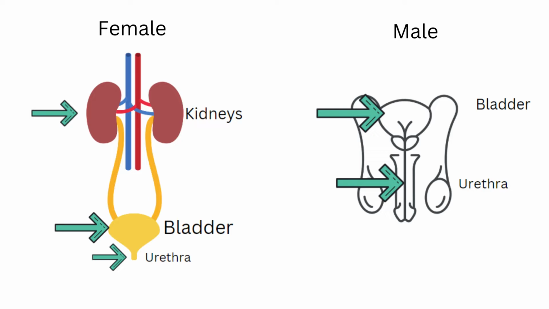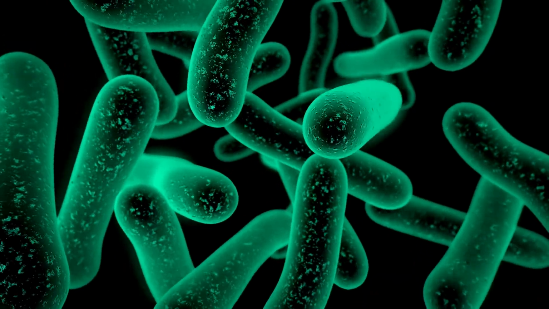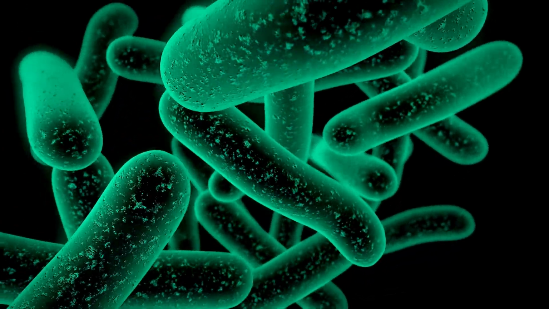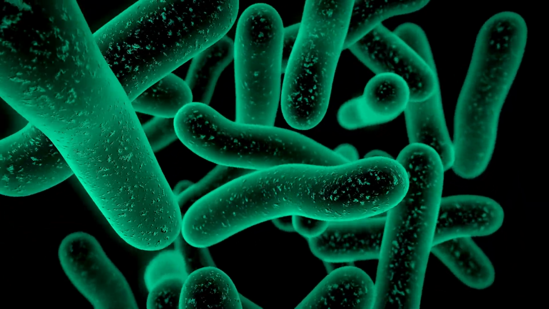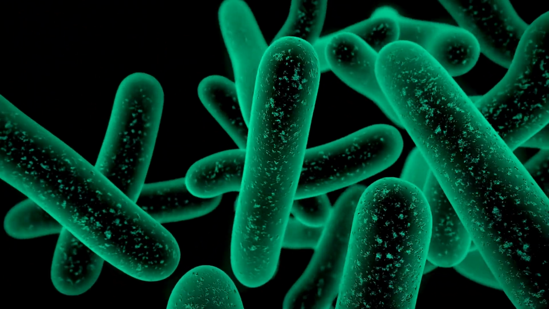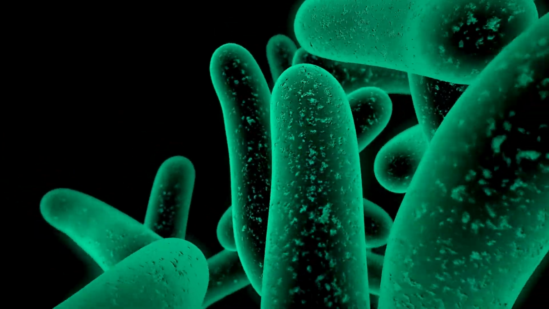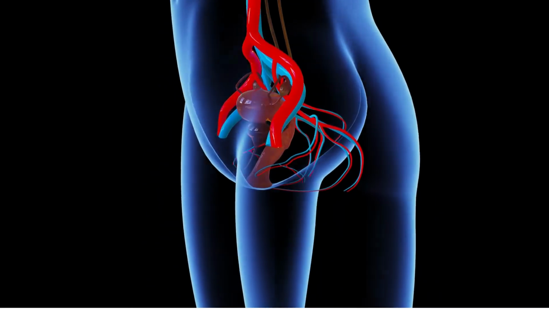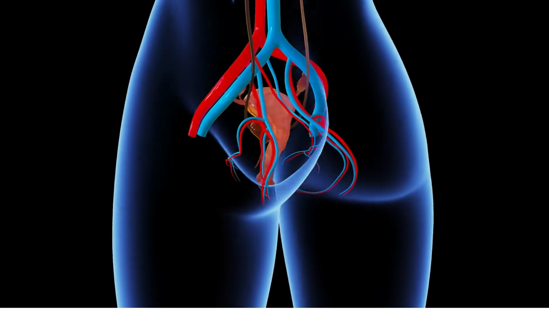Women are at a higher risk of UTI because of the female anatomy. Their urethra is close to the anus. And also, the urethra morphologically is shorter than men's. So, bacteria don't have to travel very far to reach and infect a woman's bladder. This all makes it easier for bacteria around the anus to enter the urethra and travel to the bladder. The urethra is an exit for urine, and it is also an entrance for bacteria to enter the urinary tract.